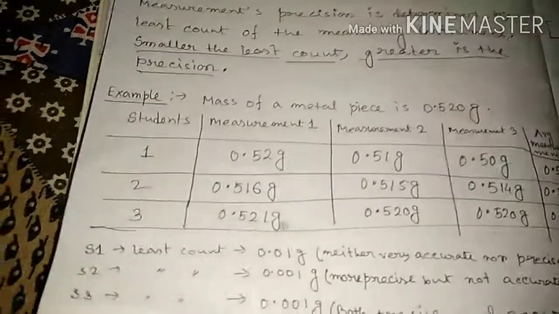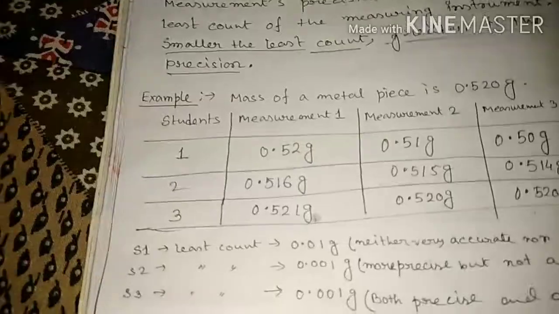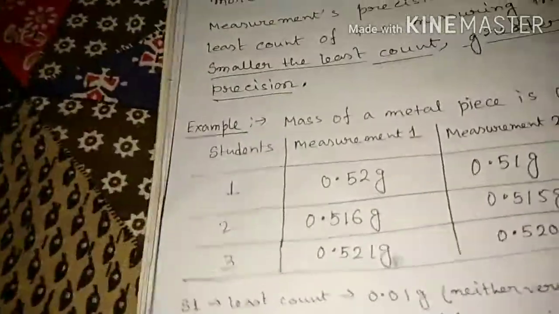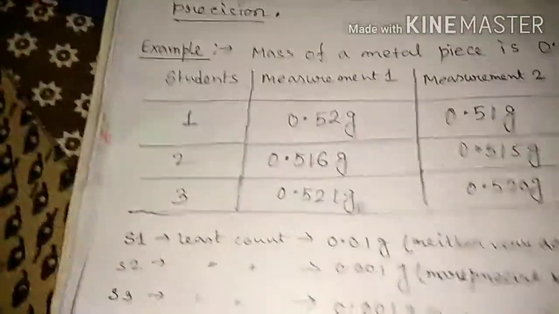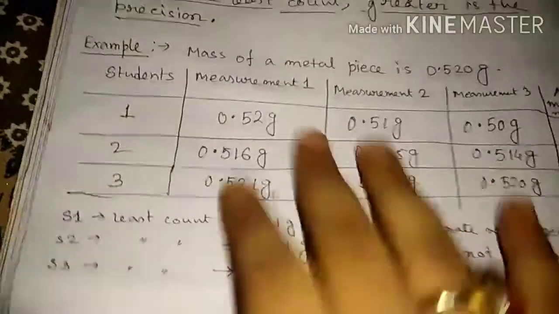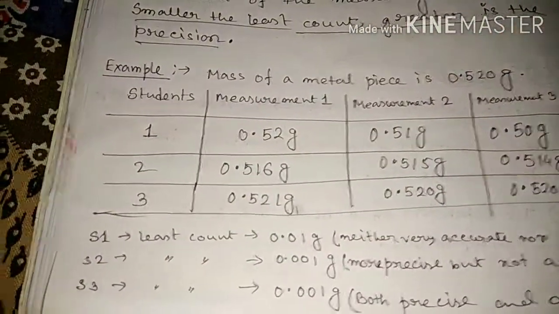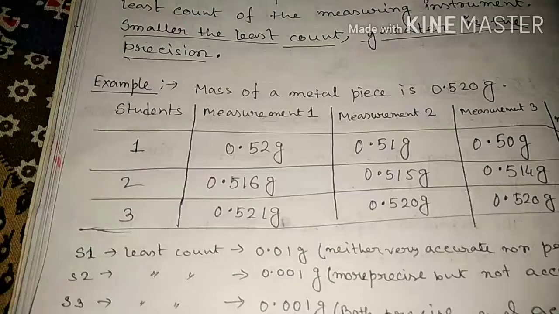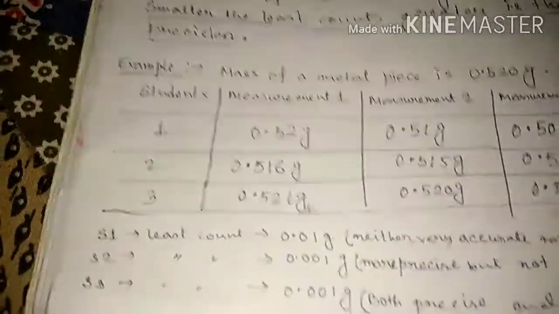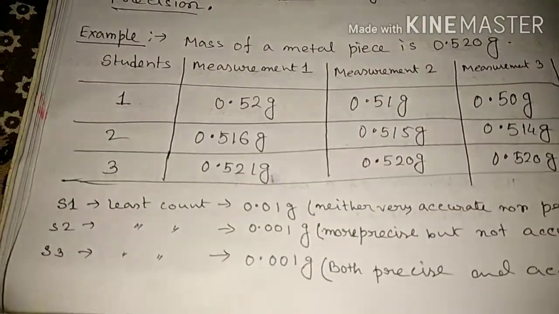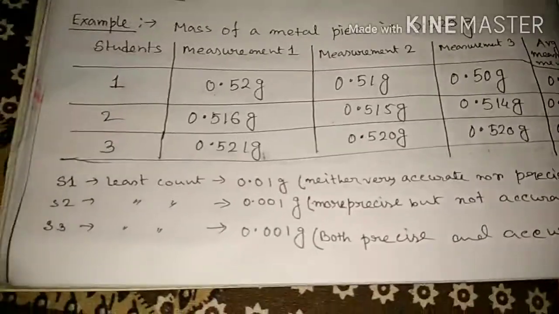Because of the variation in this data, we calculate the average. In practical class also, we take three to five readings to collect the data, and at last when we write down the result, we calculate the average measurement.